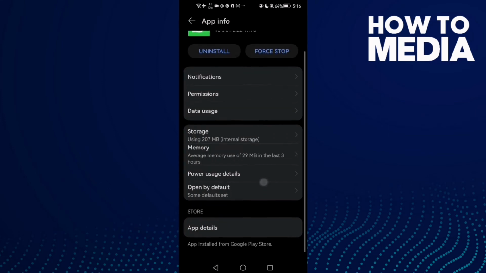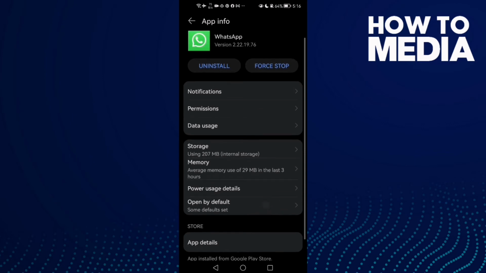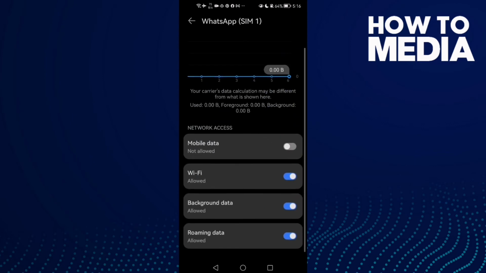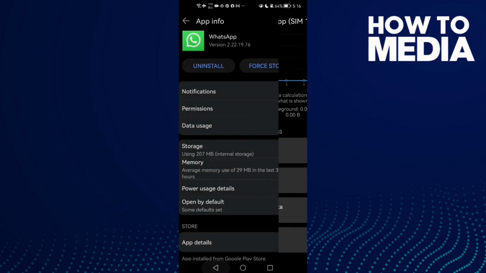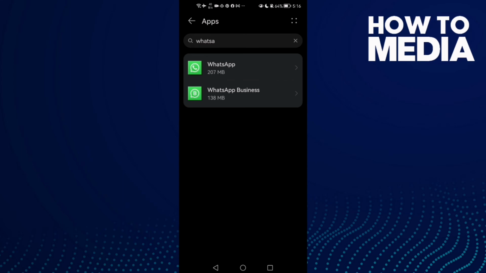and that's it. Your problem must be fixed, and then go to data usage and enable background data, allow it, background data, and that's it. Your problem must be fixed.